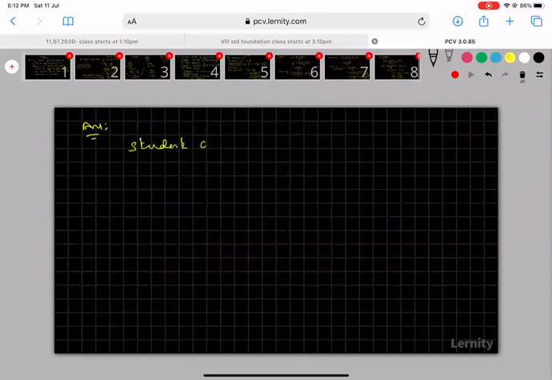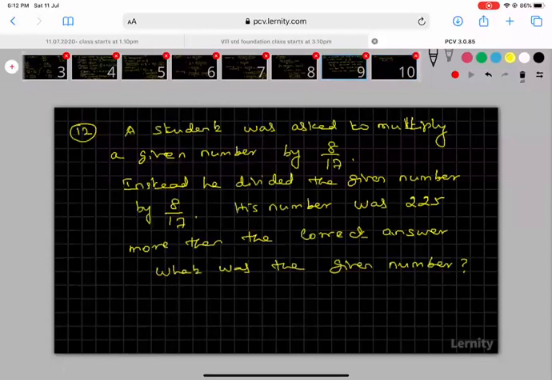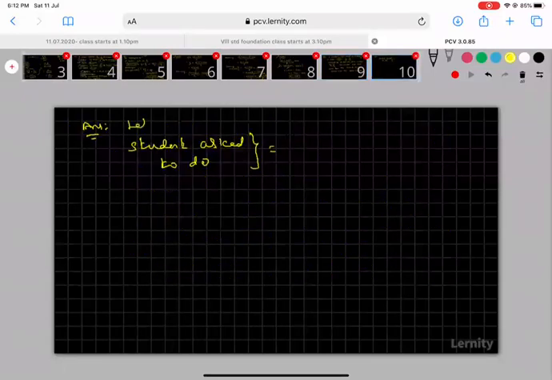Student was asked to do this. Let the number be x. We don't know that number. Student was asked to multiply a given number by something. That number we don't know, that is x. Multiply the number by x. Then we will get, you can write this as: let the number be x.